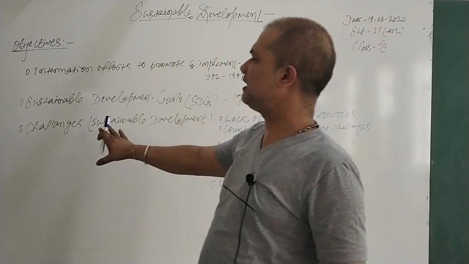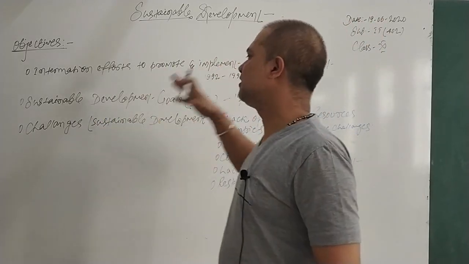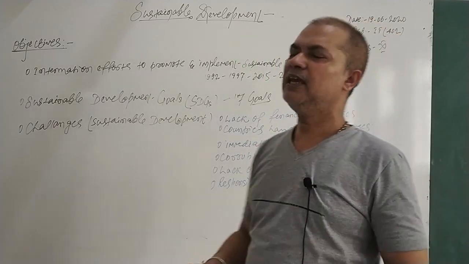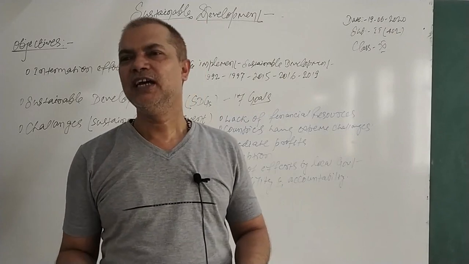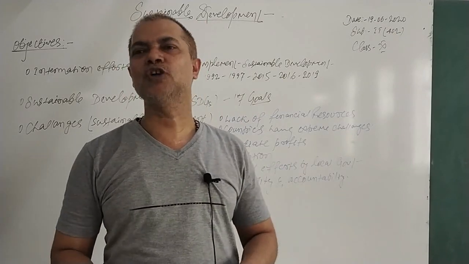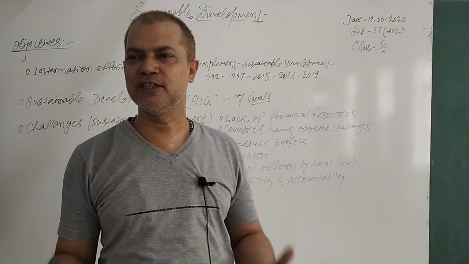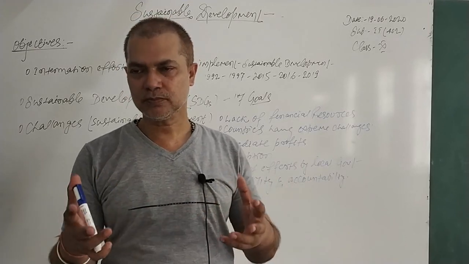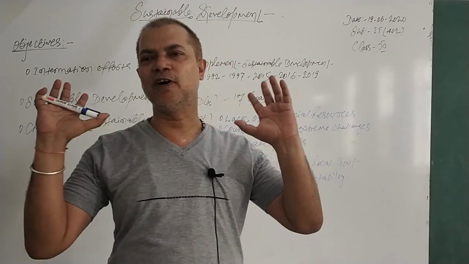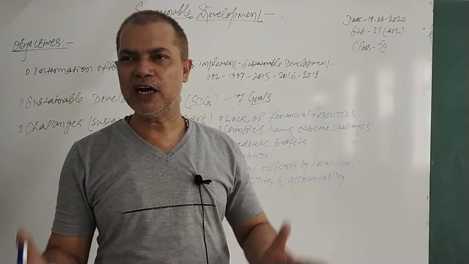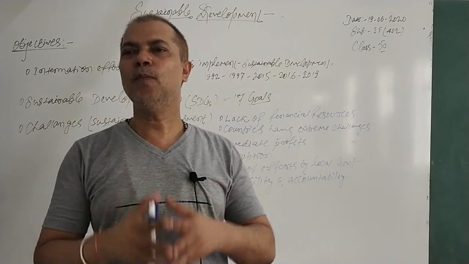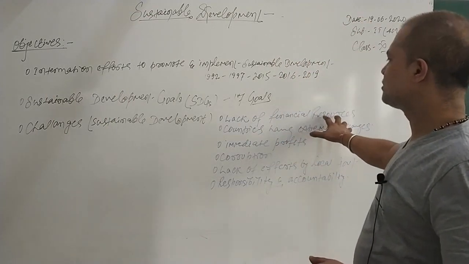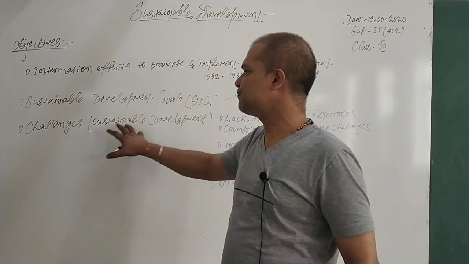The first and foremost challenge with any development is the financial one. That's why the lack of financial resources. We as a developing country, or maybe some other countries also, have a lack of financial resources. From where to get money? Because it's not a small amount of money that is required for sustainable development. Too much money is required. How to get that? Government mostly hasn't got any fund, and that's why the lack of financial resources is always considered one of the challenges for sustainable development.